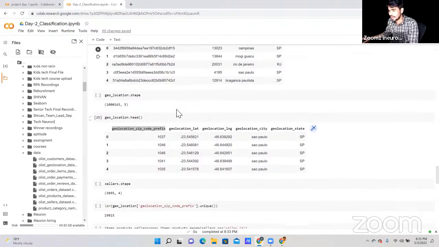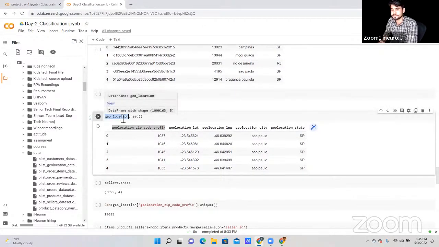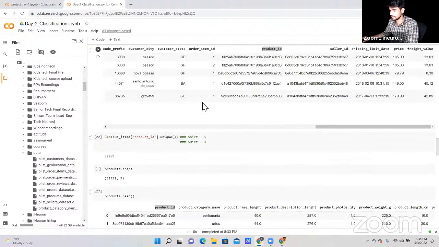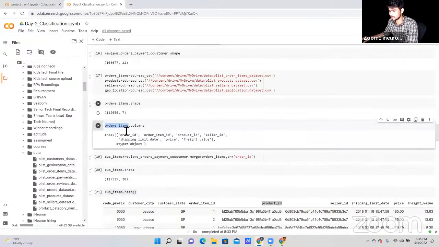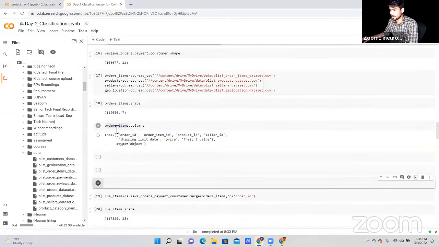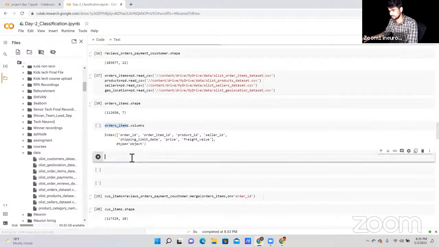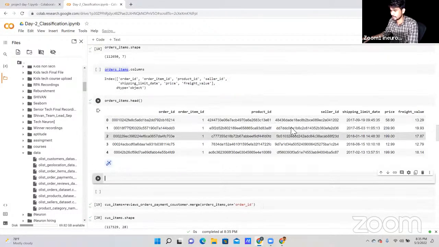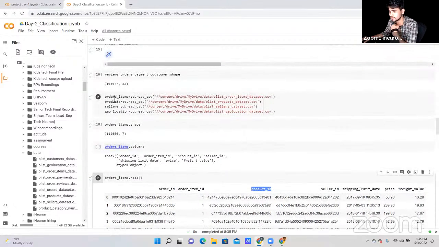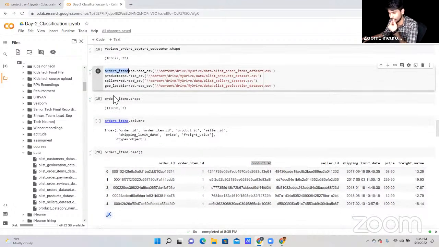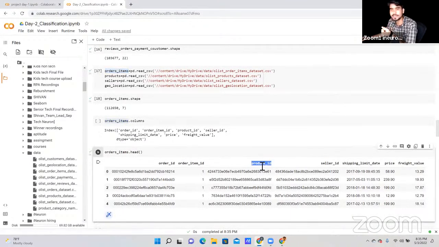Okay, fine. Now, as you can see, the geolocation. A question came in: in customer ID, how did you get it? Let me tell you. Somewhere you have a product ID. Let me rerun the order items. Under the order items data that I have read, we have the product ID column.